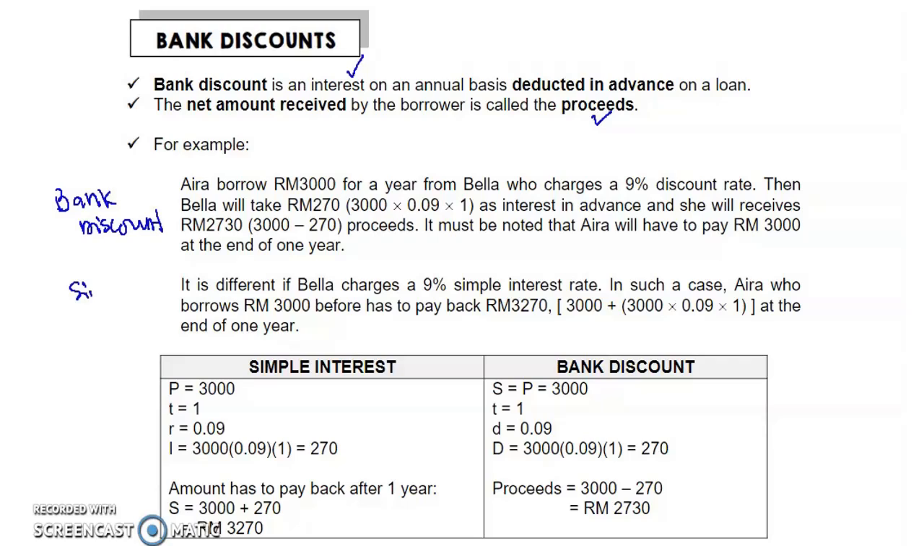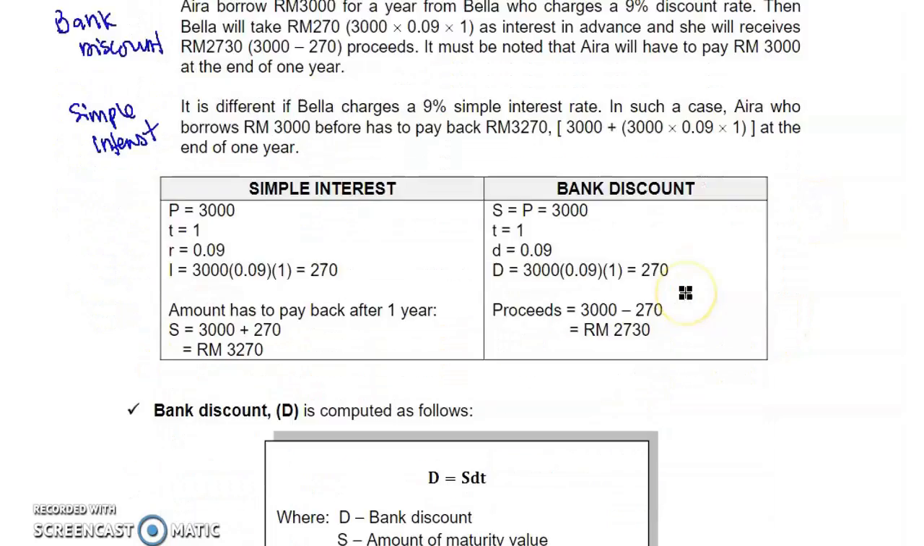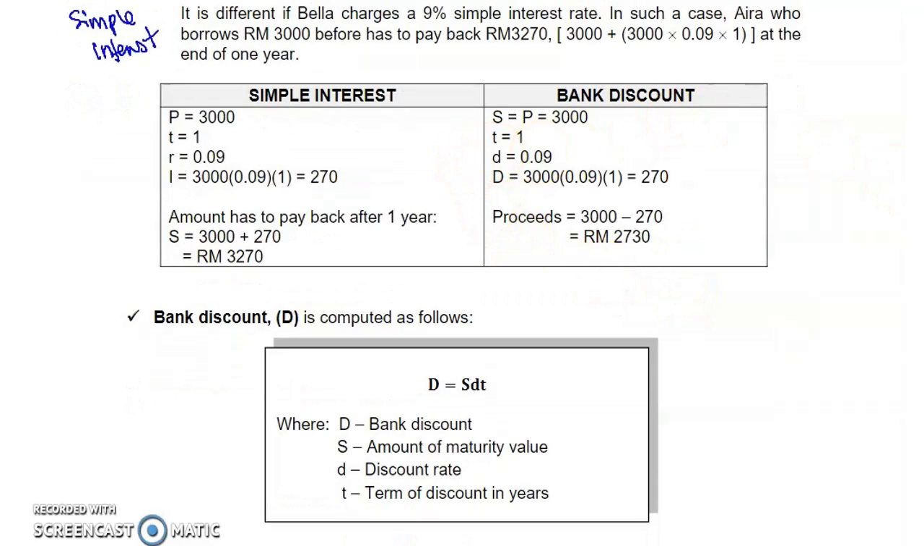So here is the concept if we use simple interest. In such a case, Vera, who borrows 3,000, has to pay back 3,270. So what is 3,270? The original principal plus the interest at the end of 1 year. So the difference between simple interest and bank discount is, let's look at the values that I put in the box here.